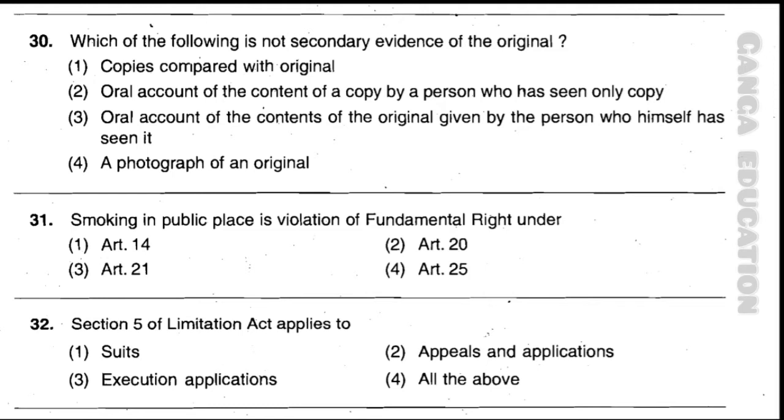Now question number 32. Section 5 of the Limitation Act applies to option 1, suits. Option 2, appeals and applications. Option 3, execution applications. Option 4, all the above. And the correct answer is option number 2, appeals and applications.